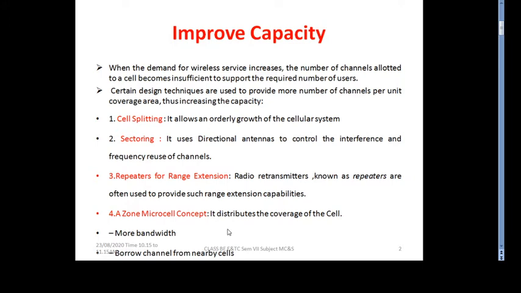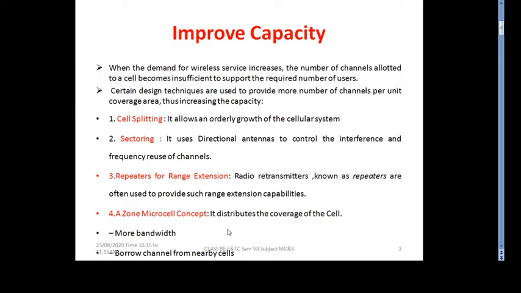The number of channels allocated to the cell becomes insufficient to support the required number of users. With each new era the technology changes, and the number of mobile users keeps increasing. So certain design techniques are used to provide more channels per unit coverage area, thus increasing the capacity.